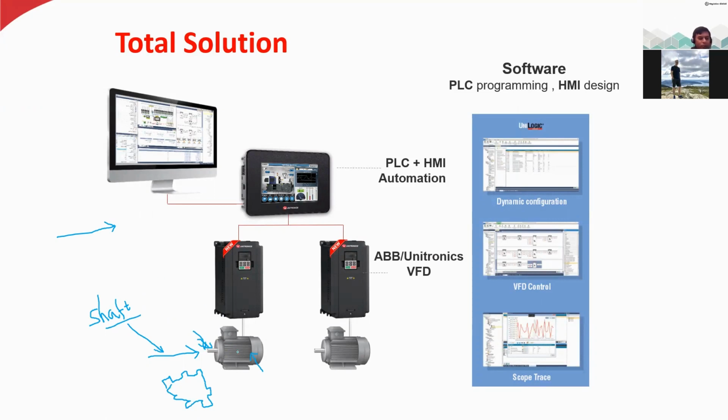Okay, so you are not giving the power supply directly to this motor. What we are doing is giving the power supply to this, which is called the AC drive, VFD. So you are giving the power supply to the AC drive. The AC drive is giving power supply to the motor. Then only you can control the speed of this motor. And how can you know what is going on in this AC drive? What is the speed of this AC drive?